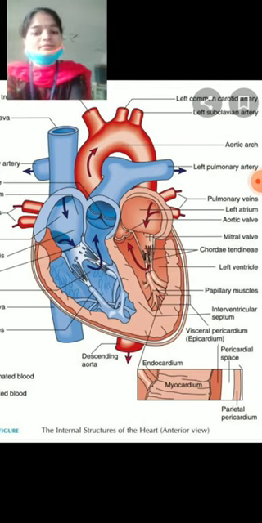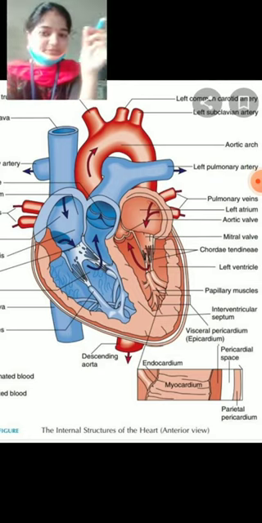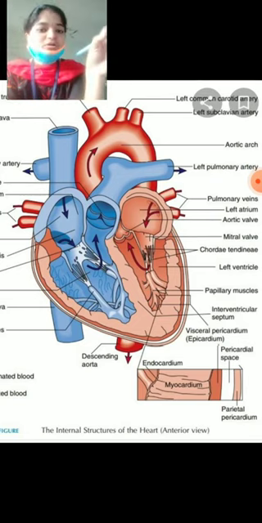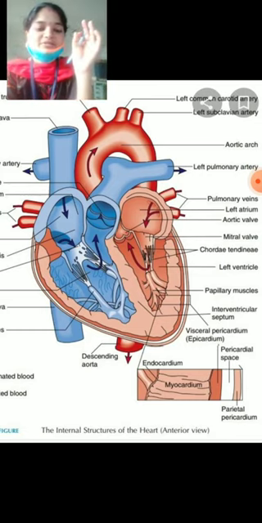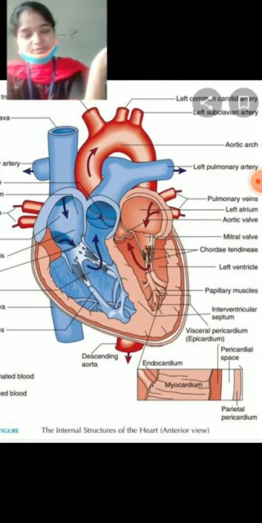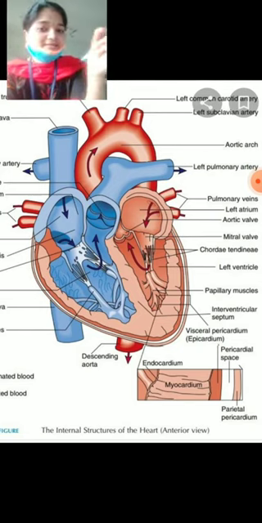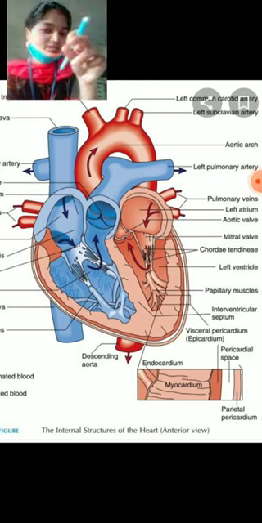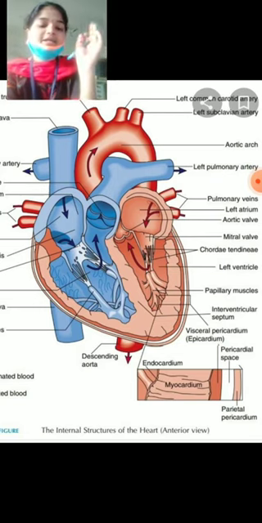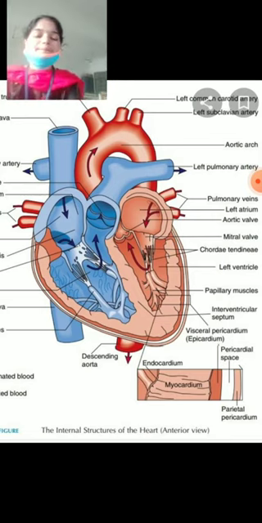The deoxygenated blood reaches the alveoli. Here CO2 from the deoxygenated blood enters into the alveoli. The oxygen present in the alveoli moves into the blood. So blood purification takes place in the lungs.